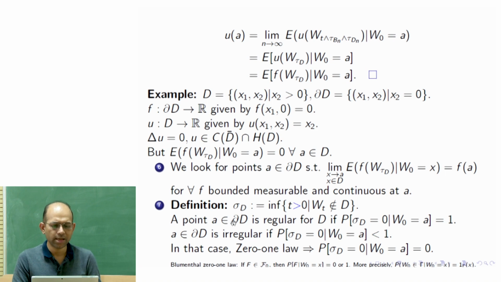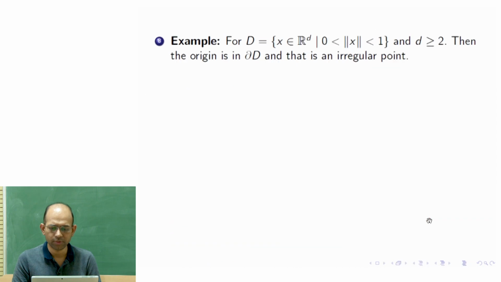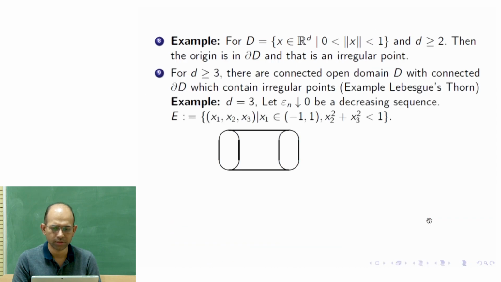So a point A in the boundary is regular for D if the probability that sigma D is equal to 0, given W0 is equal to A, is equal to 1. What does it mean? It means that point A is in the boundary. Let me see if I have any picture.